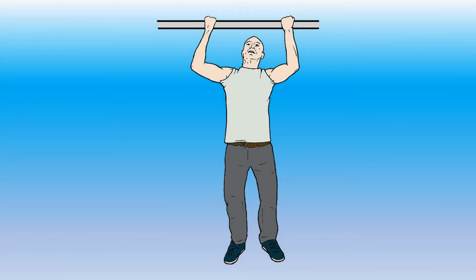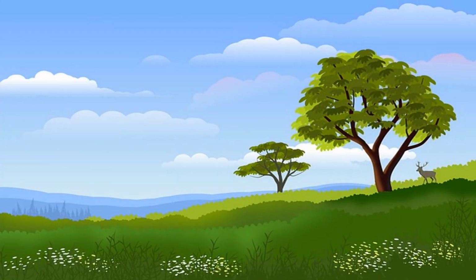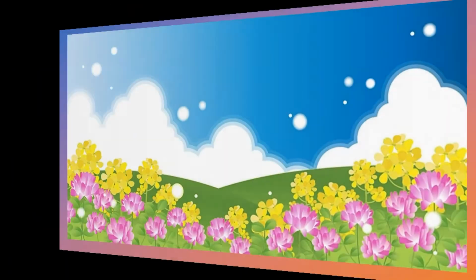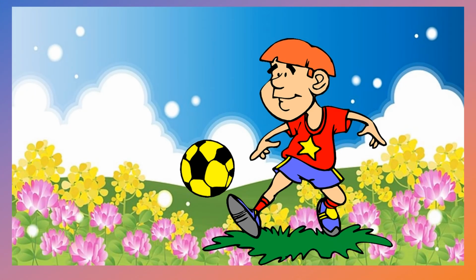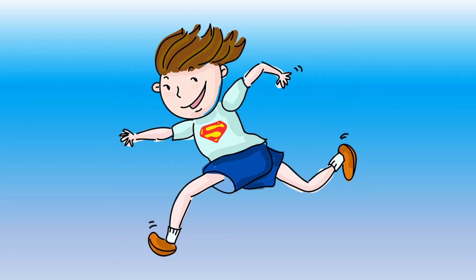Here, what's the action word? What is the man doing? Pulling. Here, jump. Jump is the action word. Here kids, tell me what is the action verb here? Kick. As the boy is kicking the ball, kick is the action word. Run. Here run is the action word.